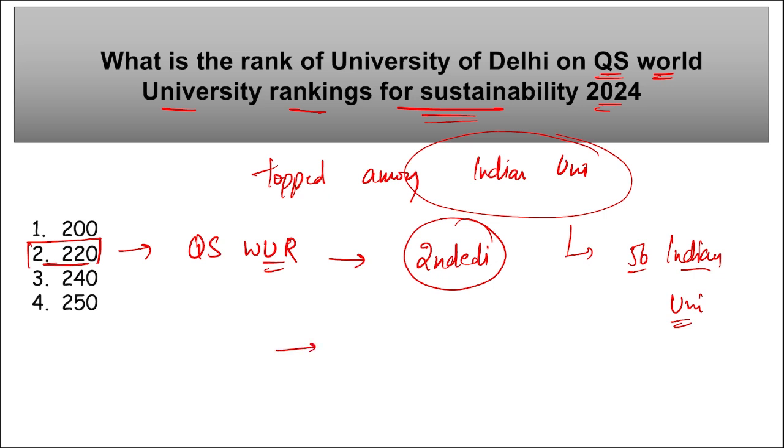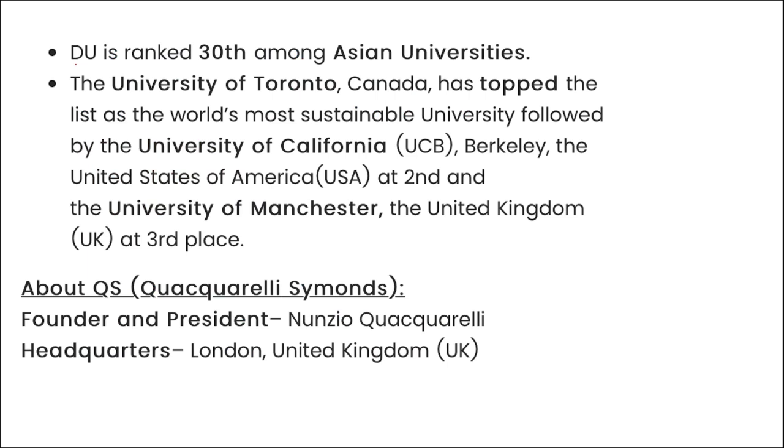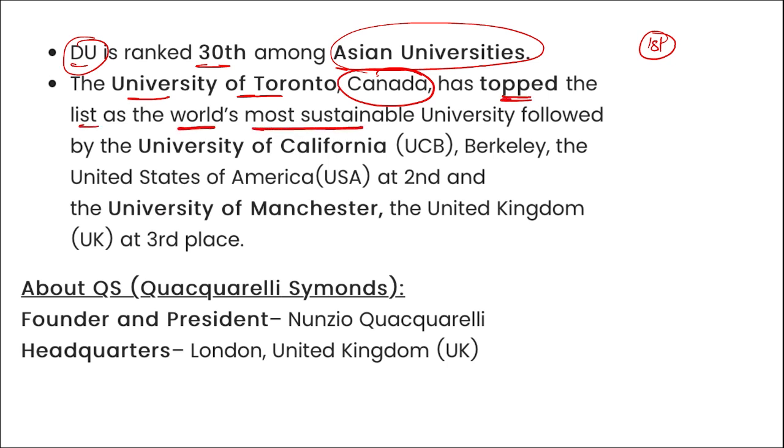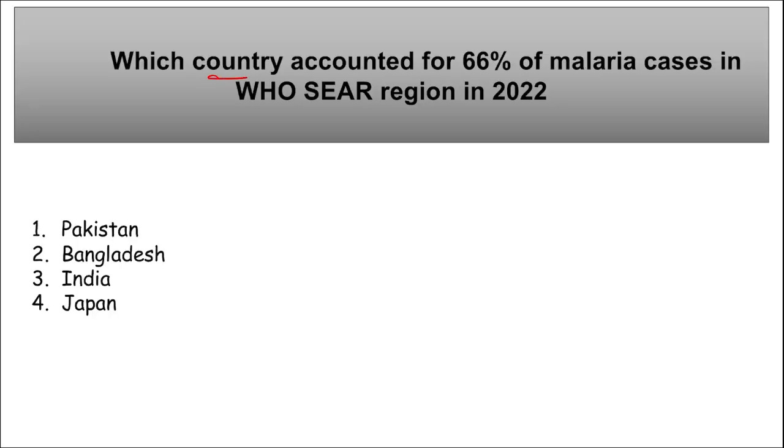Then the university that has topped this particular ranking is the University of Toronto. University of Toronto, Canada has topped the list as the world's most sustainable university. Moving on, DU is ranked 30th among the Asian universities and is the first among all the Indian universities listed here. The University of Toronto is followed by University of California.